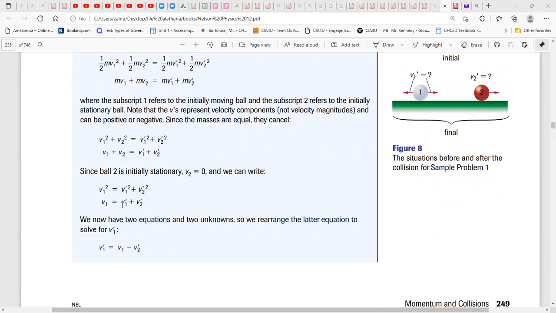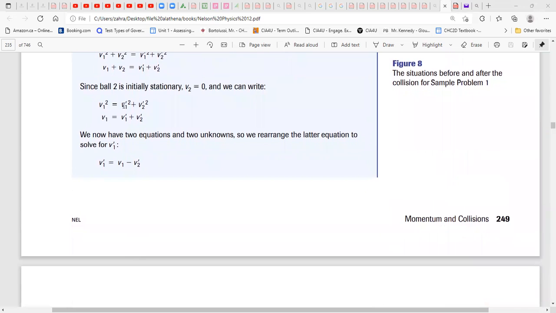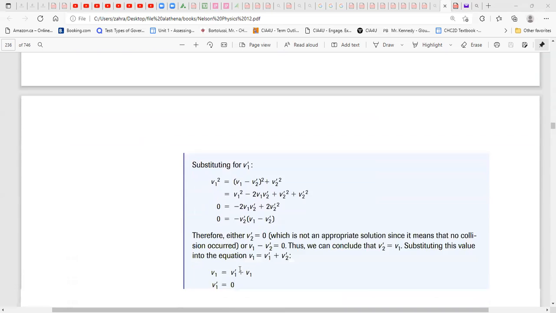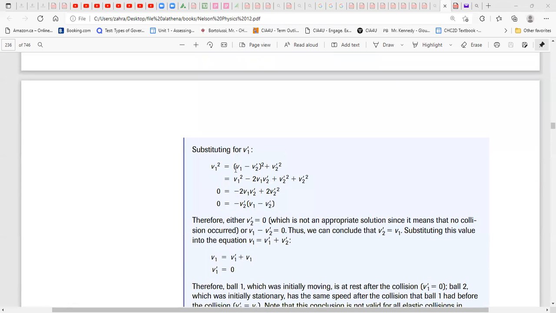From the second equation, we rearrange for v prime 1. The v prime 2 goes to the other side and becomes negative. So v prime 1 is equal to v1 minus v prime 2. And then instead of v prime 1 in the first equation, we put v1 minus v prime 2, as they did here: v1 minus v prime 2, power 2. We expand that: the first number power 2, minus twice the first multiplied by the second, plus the last number, power 2. So you expand that.